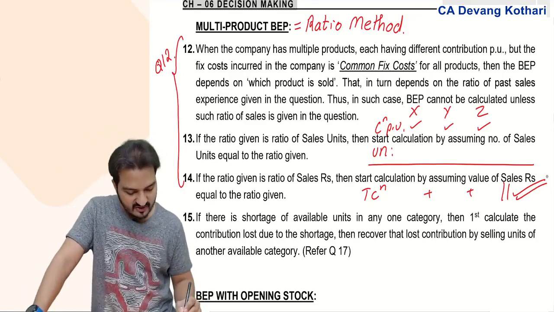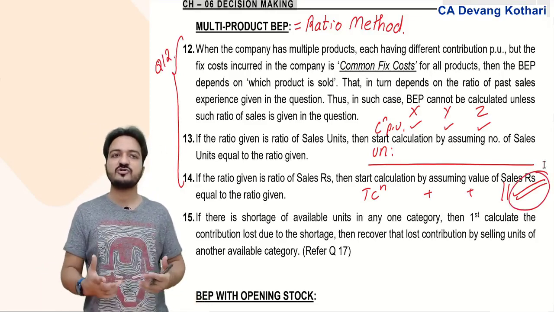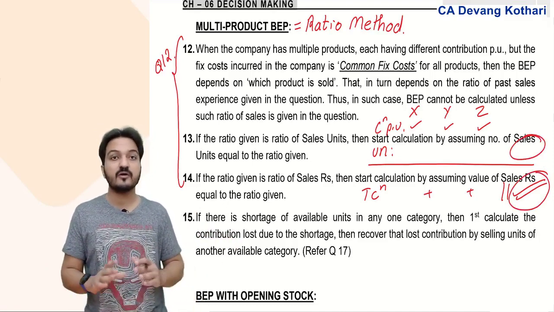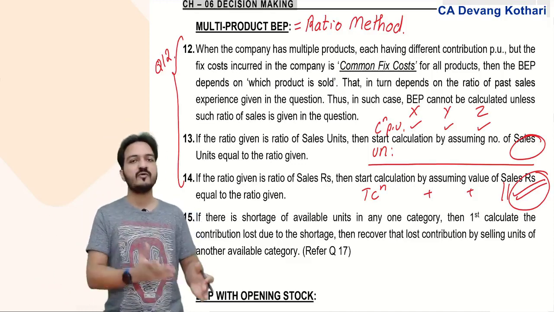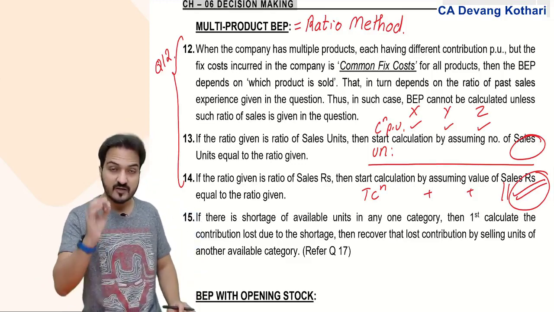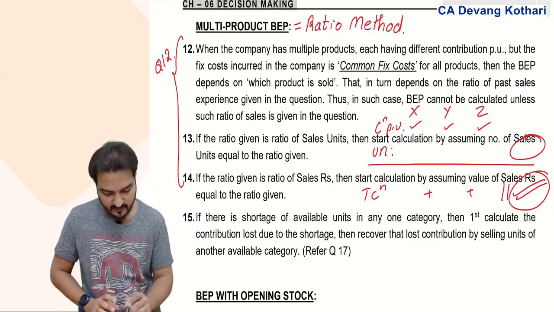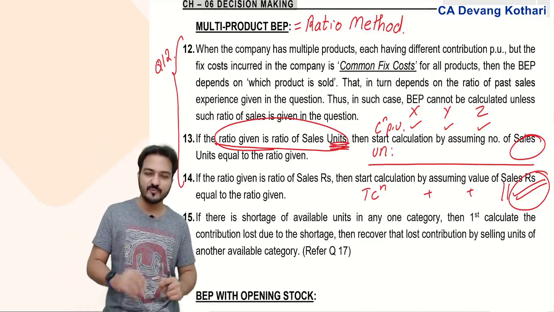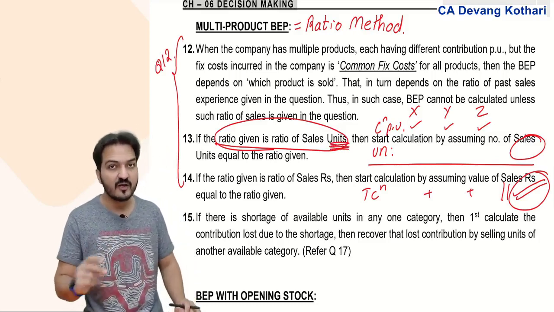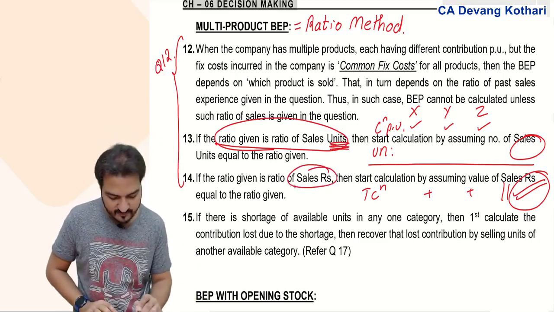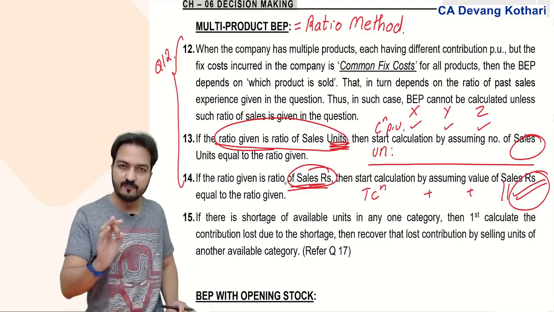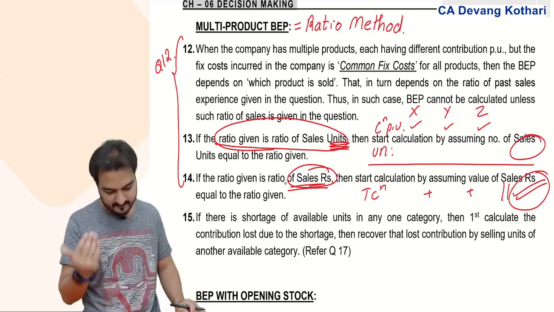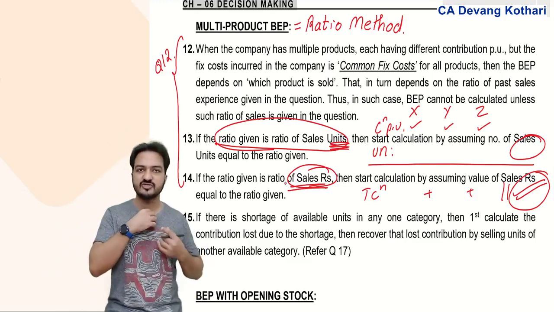Once you have this total contribution, you just have to cross multiply: this total contribution comes from these total units, so for total contribution equal to fixed cost, how many units will you need? Done. In short, the crux was that if the ratio given is the ratio of units, then you start by assuming the number of units equal to the ratio given, and if the ratio given is the ratio of sales rupees, then you start by assuming sales rupees as the ratio given. Done.